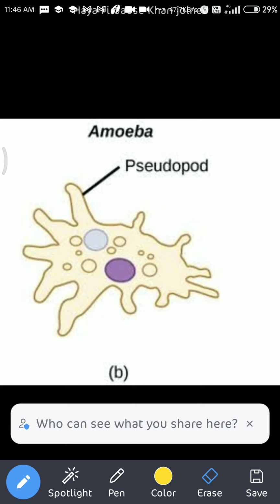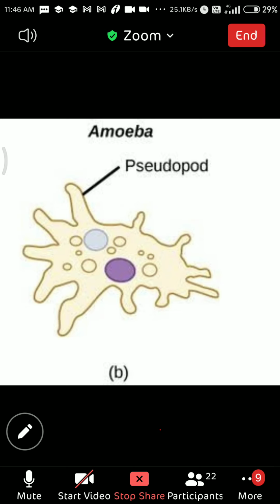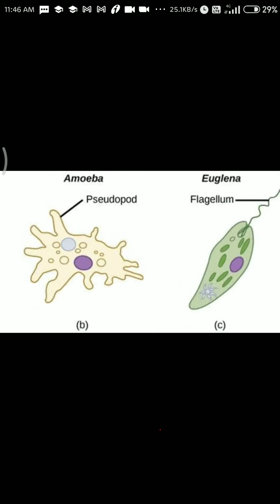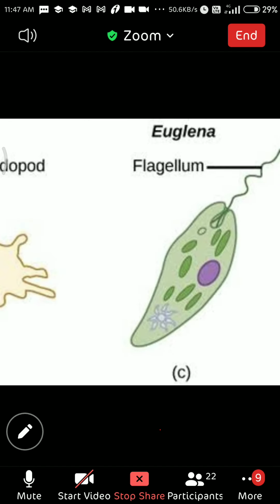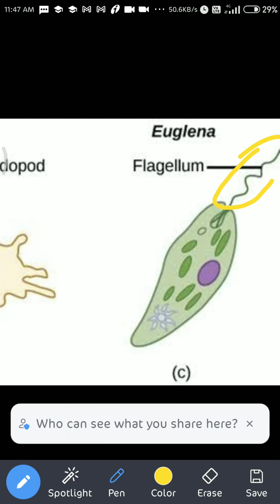Okay, so another example is Euglena. In Euglena, this whip-like structure is visible here. This is called flagella or flagellum. So this structure helps in movement. Here in Euglena the locomotory organ is flagella. So these are the common examples of Protista.